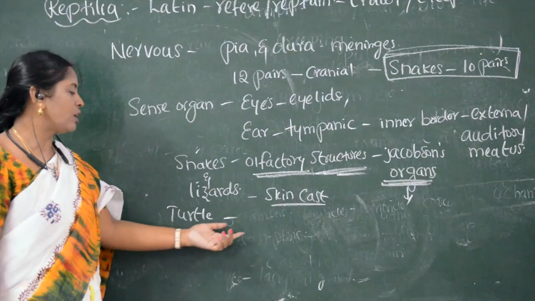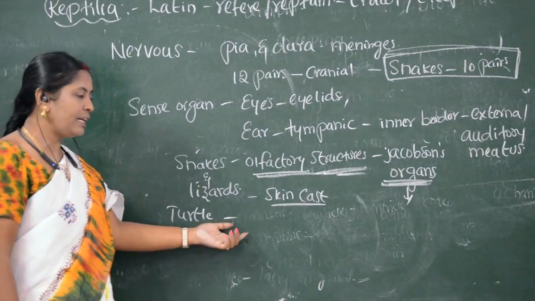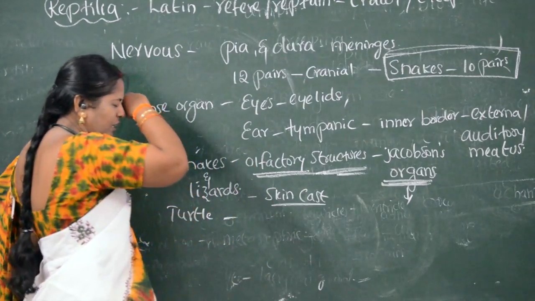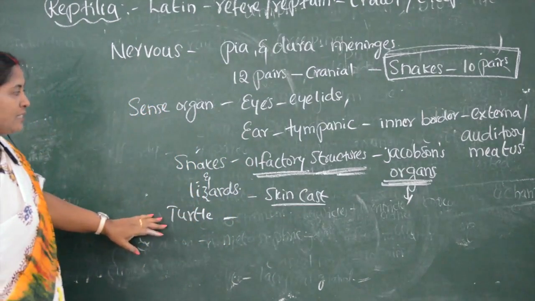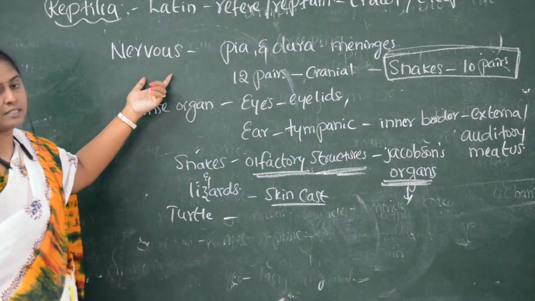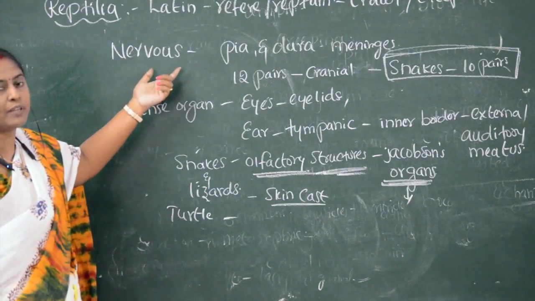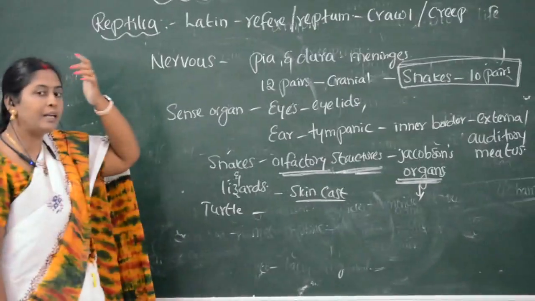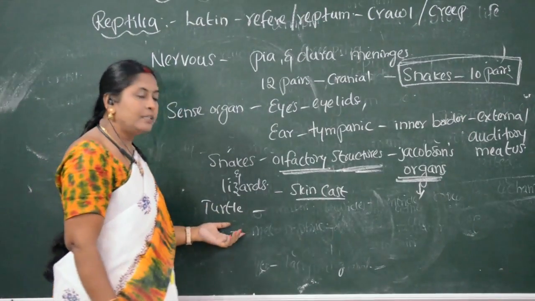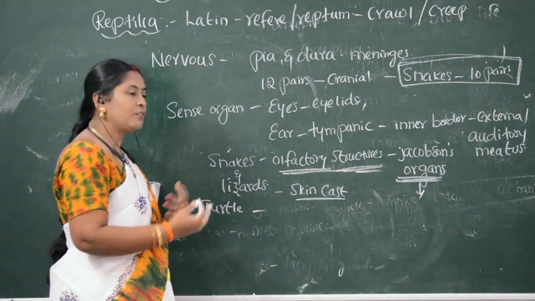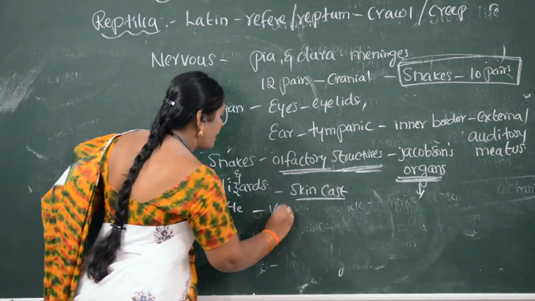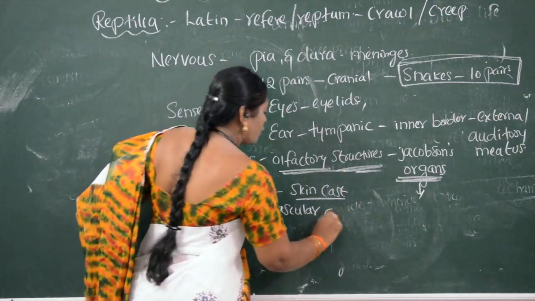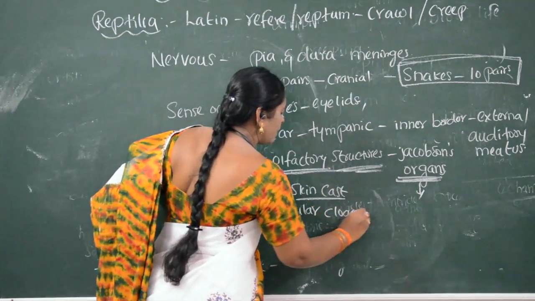Regarding the exchange of gases, I said in all reptiles the exchange of gases takes place by lungs, that is pulmonary. But in turtles, the exchange of gases takes place by the vascular cloacal aperture.